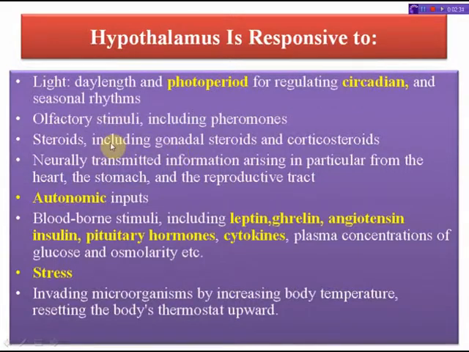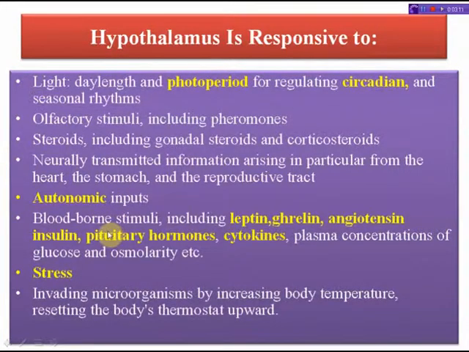Next, steroids, including gonadal steroids and corticosteroids. See, the hypothalamus contains neurons that react strongly to steroids and glucocorticoids. These are the steroid hormones of the adrenal gland released in response to adrenocorticotropic hormone. It also contains specialized glucose-sensitive neurons which are important for appetite. Next, neurally transmitted information arising in particular from the heart, the stomach, and the reproductive tract. Next, autonomic inputs are also responded to by the hypothalamus.